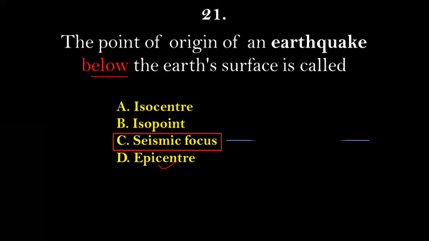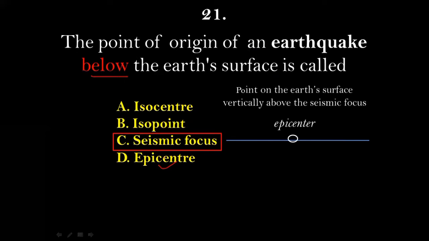Let's take an example here. For example, this is the Earth's surface, and this is the epicenter in which the earthquake took place on the surface of the land. So epicenter means it is a point on the Earth's surface vertically above the seismic focus. If you look down below the epicenter, there is a point in which the seismic wave, or the earthquake wave, is being generated at first.